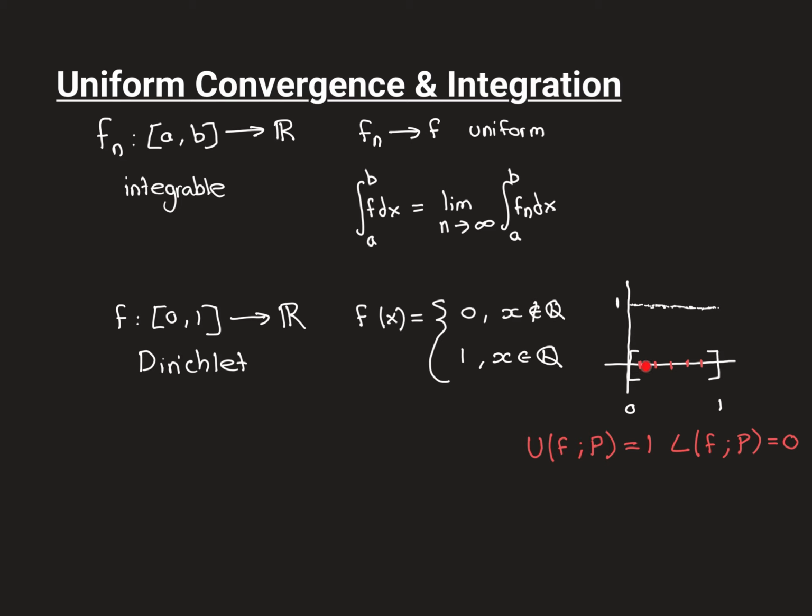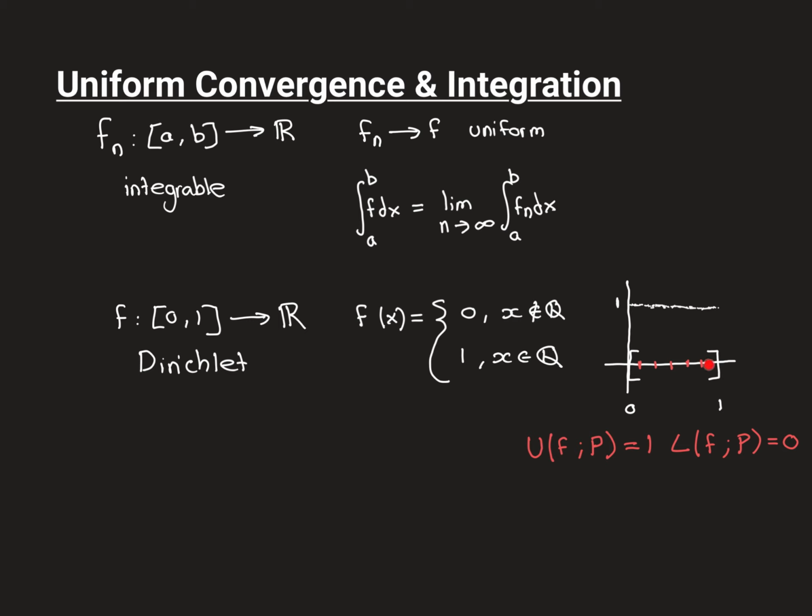If you imagine taking any partition you like of this interval 0, 1, and I've just drawn an example one on here, then in each one of these subintervals of your partition, there will always be a rational number and there will always be an irrational number, because the rationals and the irrationals are both dense in the real numbers, and therefore the supremum of the values of the function over each one of the subintervals, no matter how tiny the subinterval is, will always be 1, and the infimum will always be 0.